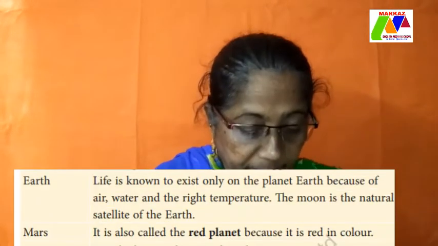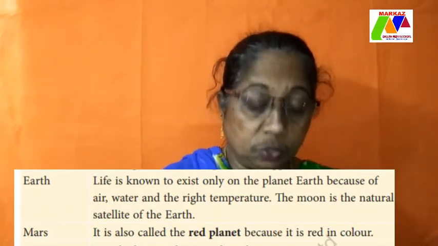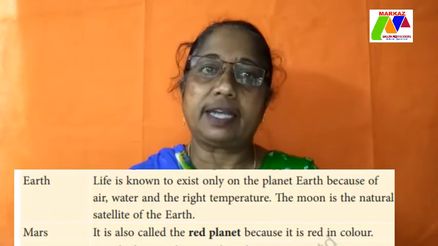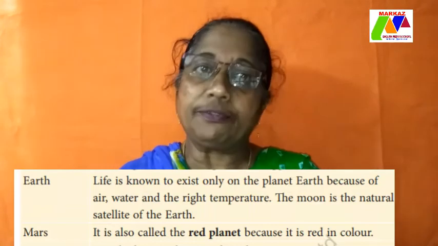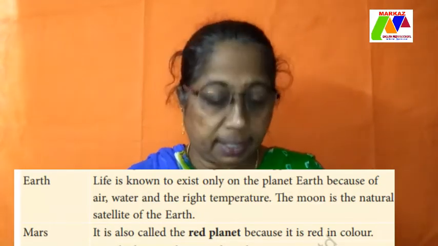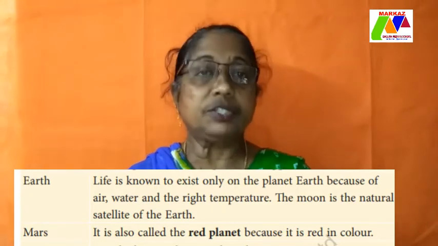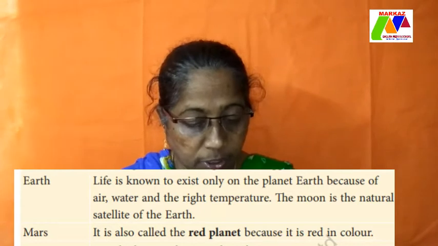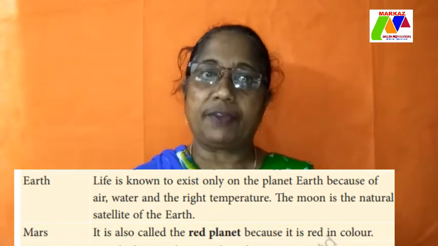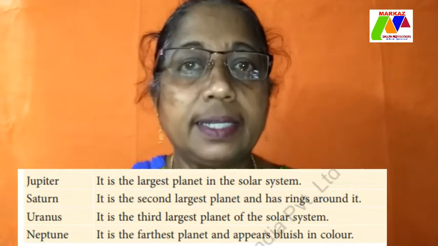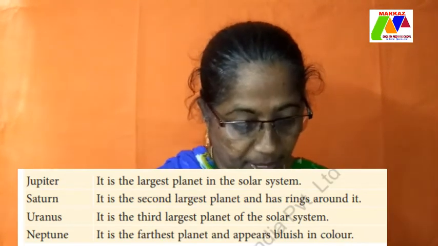Then you have Earth. Life is known to exist only on the planet Earth because of air, water and the right temperature too. That is also one factor responsible for man to exist on Earth. The moon is the natural satellite of the Earth. Mars. It is also called the red planet because it is red in color. Jupiter. It is the largest planet in the solar system.